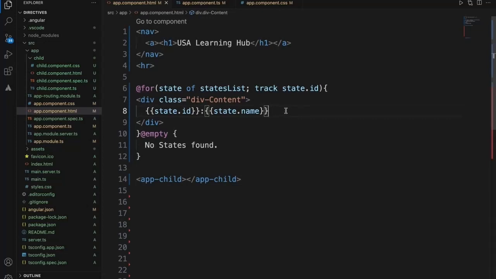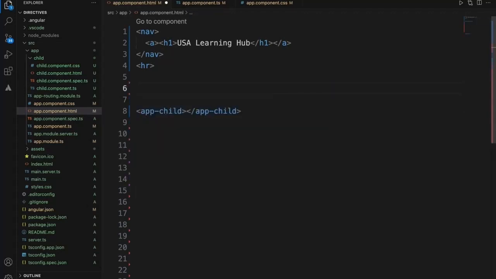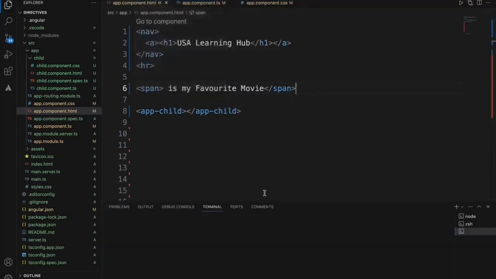So now let's look at the attribute level directive. Let me remove this, and we'll add a span tag. Right now let me add an attribute directive with ng generate directive.